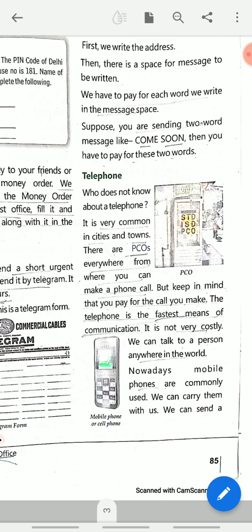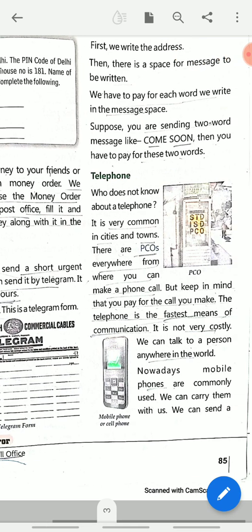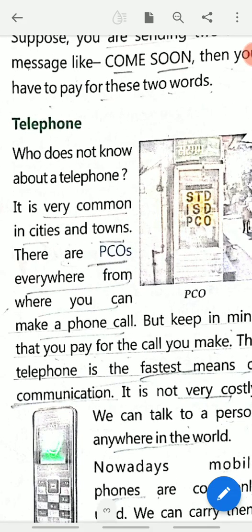Now, I had told you the meaning of PCO, Public Call Office. This is connected with the telephone. Now everybody has a mobile, so very rarely will you see STD, ISD and PCO booths. But before mobiles came into use, these STD booths were the source of communication for everyone. Who does not know about the telephone?